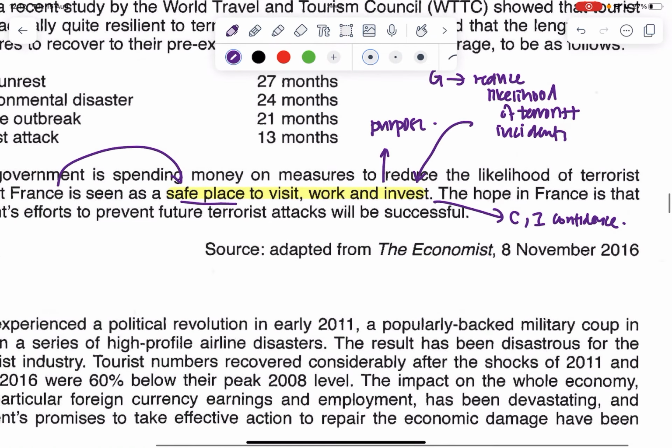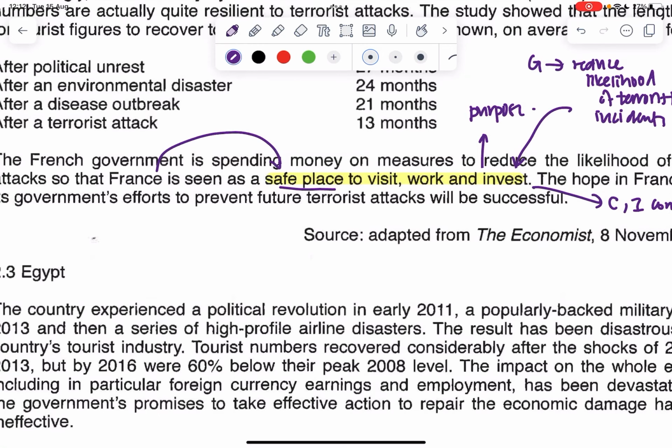And then here, they say the hope in France is that the government's efforts to prevent future attacks will be successful. So this one may not seem very relevant to the question at first glance, but you realize this means that there is some level of uncertainty over the success of the government expenditure. The French government is increasing their government expenditure to reduce the likelihood of terrorist incidents, but they don't know for sure whether or not it's going to work. So maybe this can be something that we can evaluate later on.